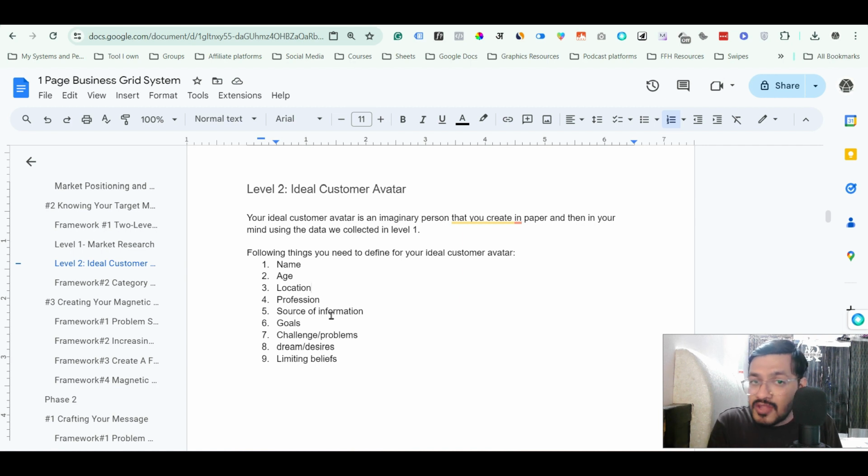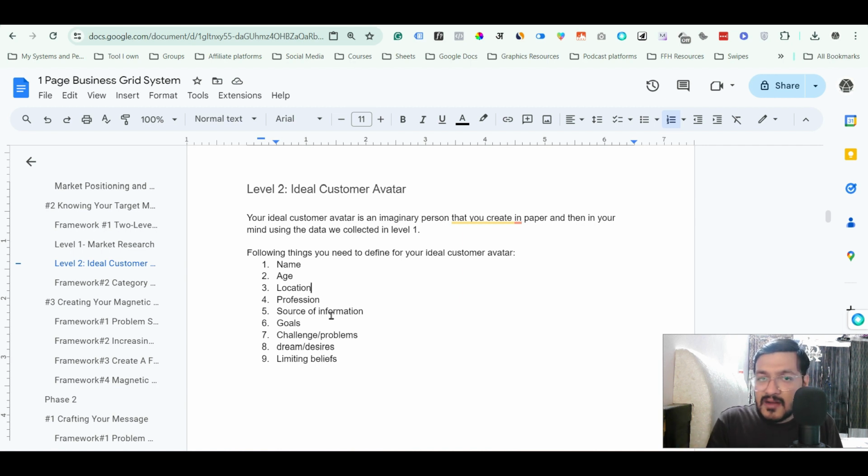So you will write all these things, the sources of information, because it could be magazines, it could be newsletters. You have to write what the different sources of information are that this person is using to get all the information about the goal that the person is trying to achieve.